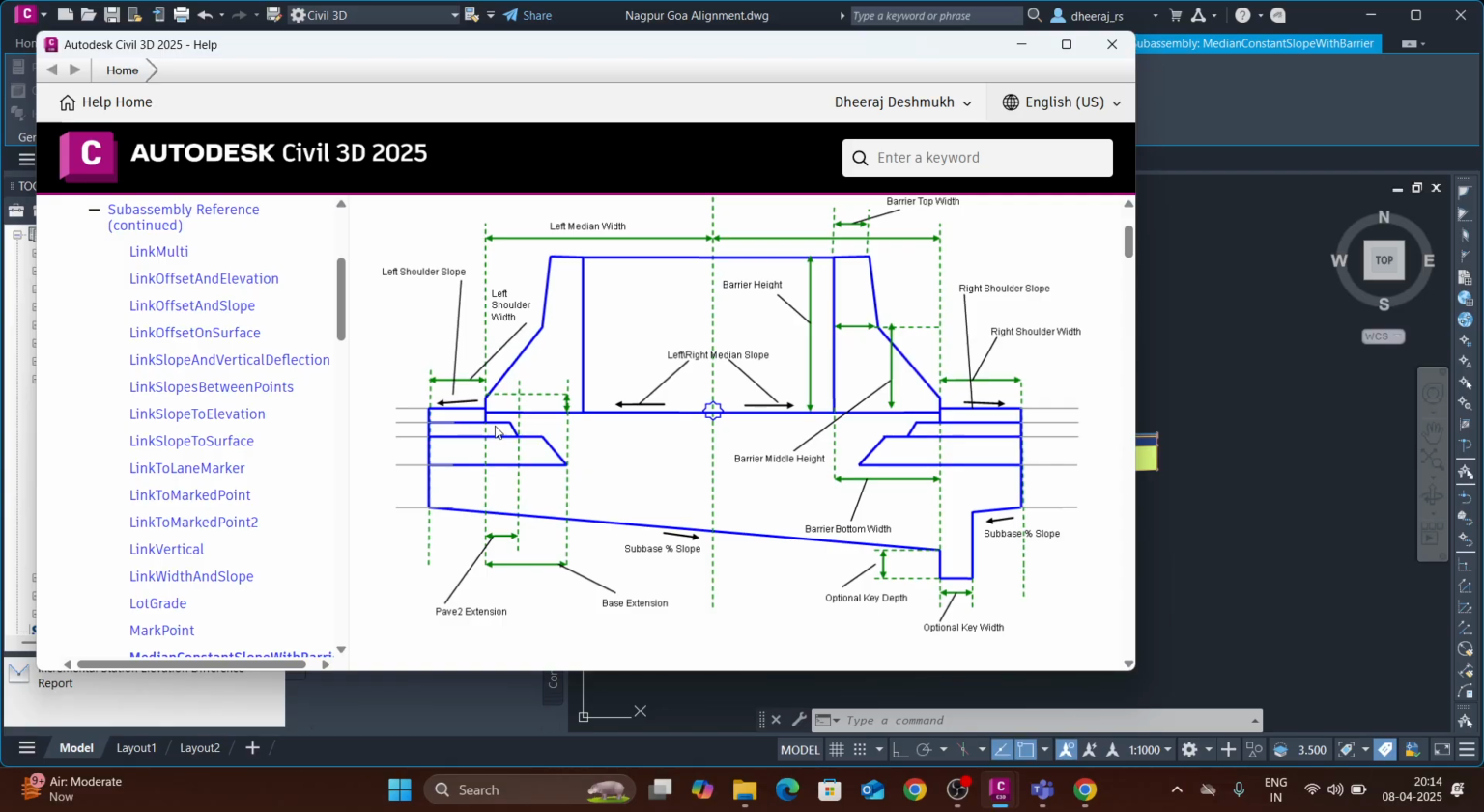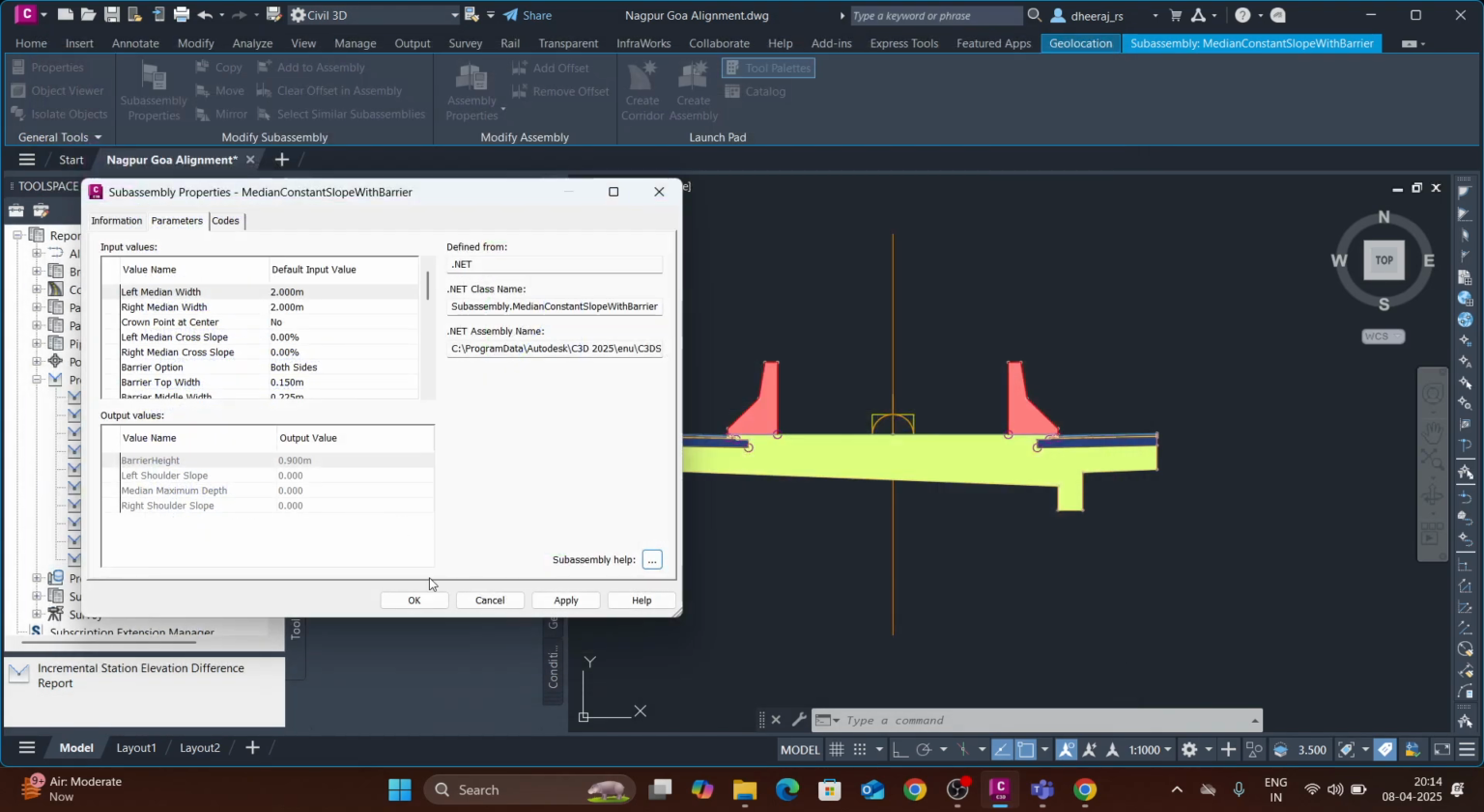You can see these all elements are there, right? There is a crash barrier at the top. You can see this barrier height. Then at the bottom is an optional key width. It has key depth, optional key width, sub base, percentage slope. This all you can learn. It is a simple one. Only right now what is needed I will tell you. In this, go in the parameter.